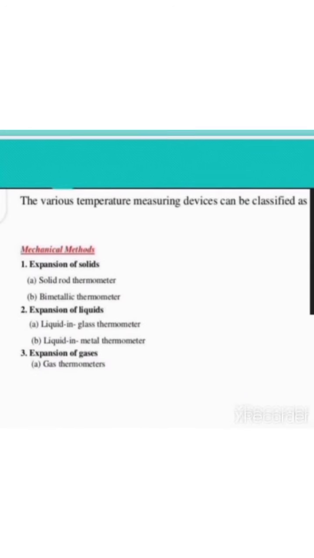First of all, we have this category, that is mechanical methods: expansion of solids, expansion of liquids, expansion of gases. In expansion of solids, we have two main things: the solid rod thermometer and the bimetallic thermometer. In expansion of liquids, we have liquid in glass thermometer and liquid in metal. In expansion of gases, we have gas thermometers only.